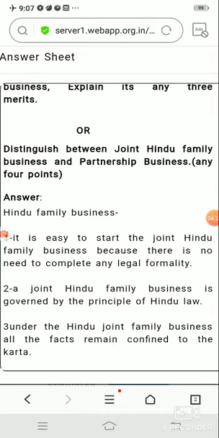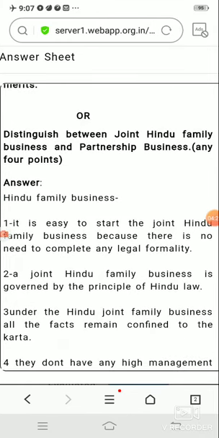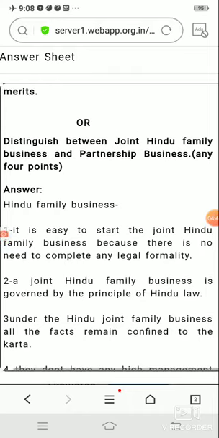It is not utilized outside our country, whereas partnership form of business is used outside also. In a joint Hindu family business, there is one person, the Karta, who is the elder member of the family and runs the business. Other members of the family are also involved, but Karta is the main owner of the business.